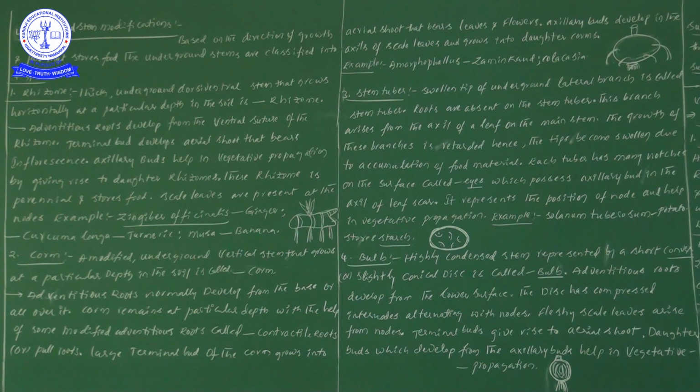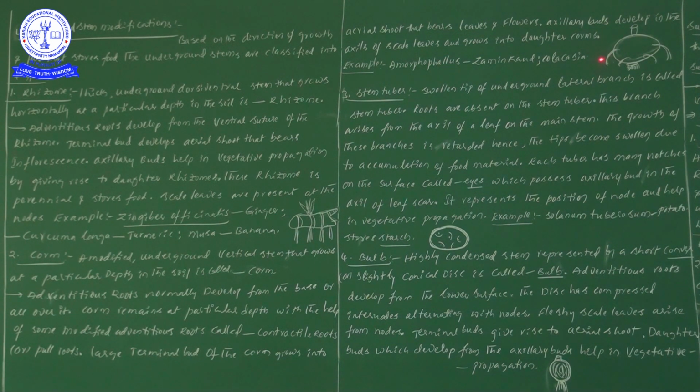So the best example is Amorphophallus. Try to say along with me, Amorphophallus. Common name is Jaminacanthe. In the textbook you will find the scientific name of Jaminacanthe is Amorphophallus, and one more is Colocasia. So this is a small rough diagram of Amorphophallus.